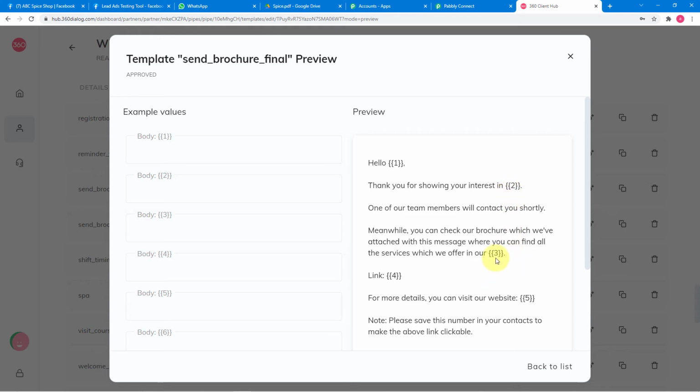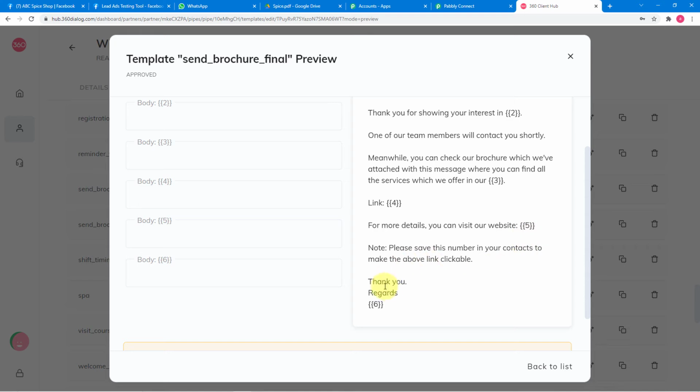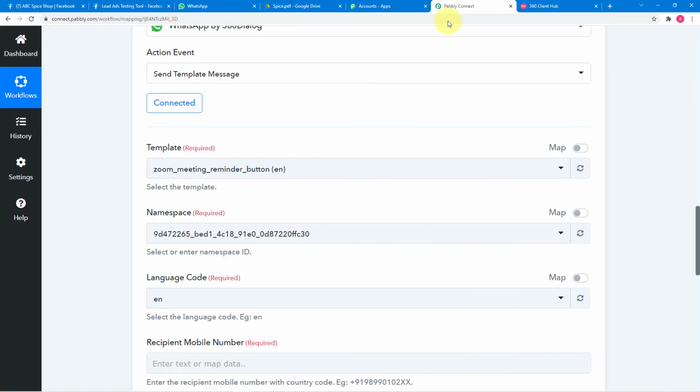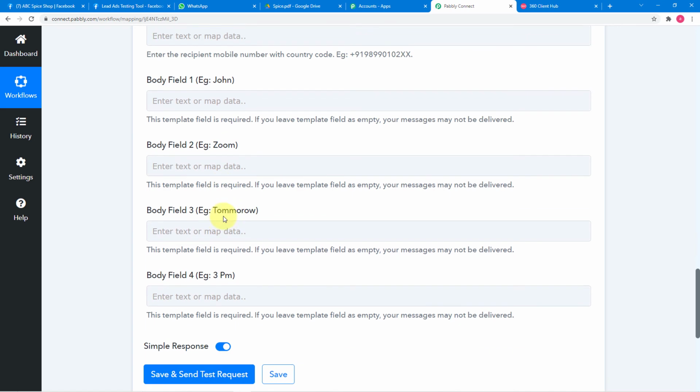Okay. And here in this third body field, we can enter the name of other services or the things we are selling, right? So that can also change. The website address can change. So to get these body fields filled automatically in a new message, you have to map the values of these body fields also in Pabbly Connect here in these body fields.